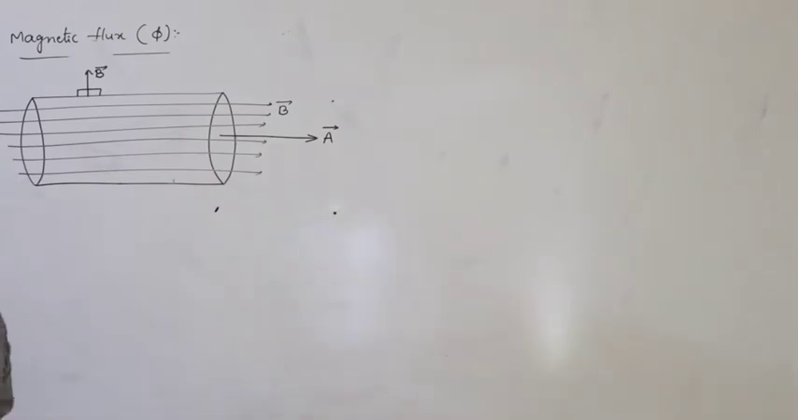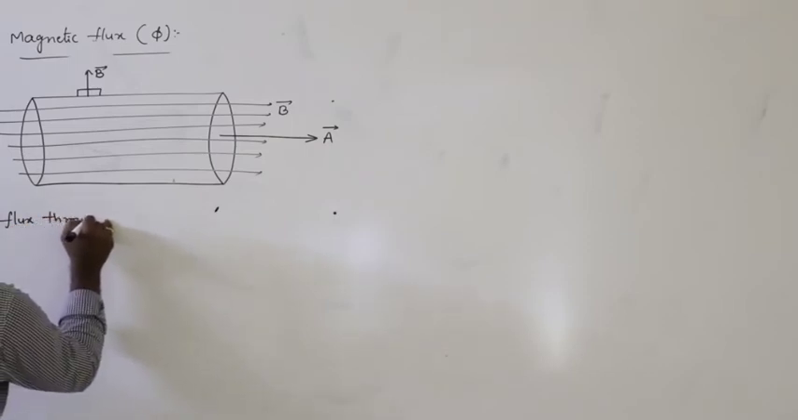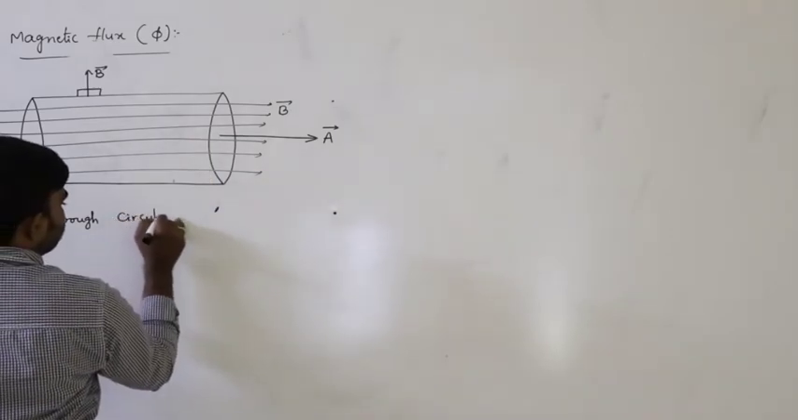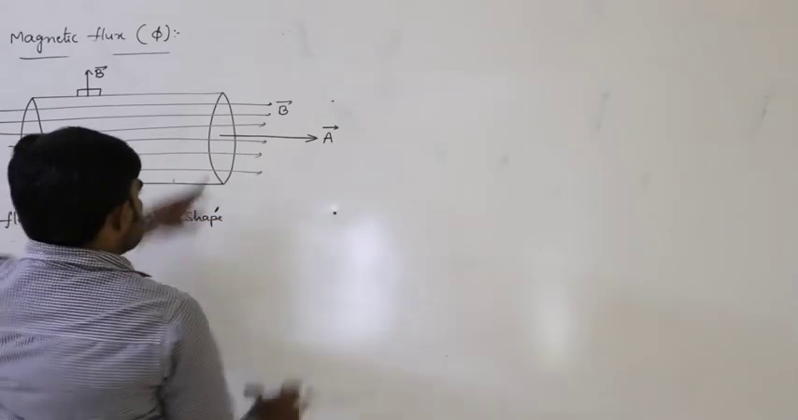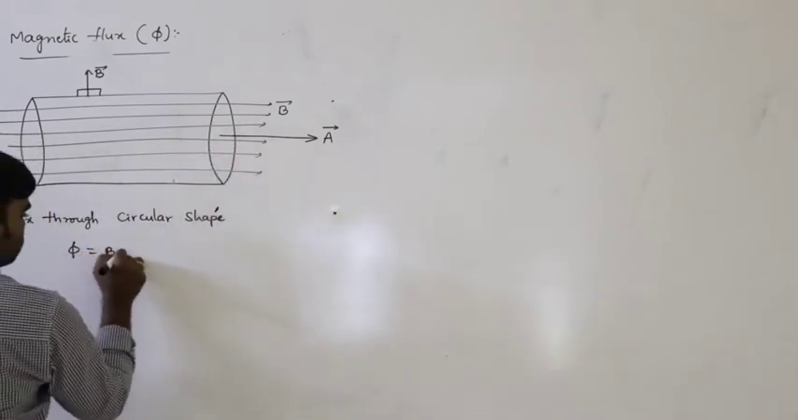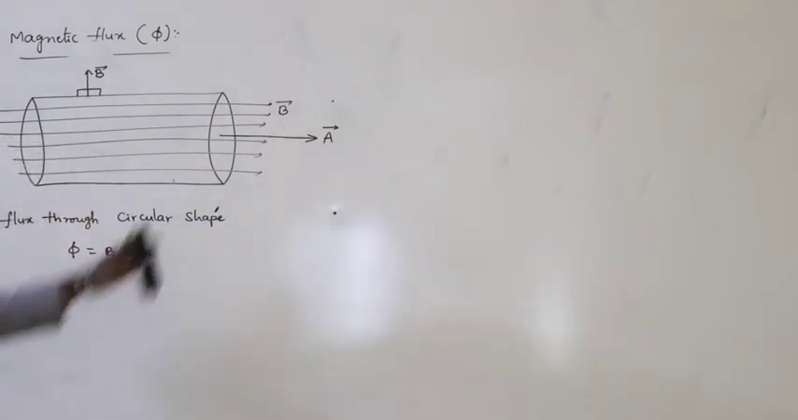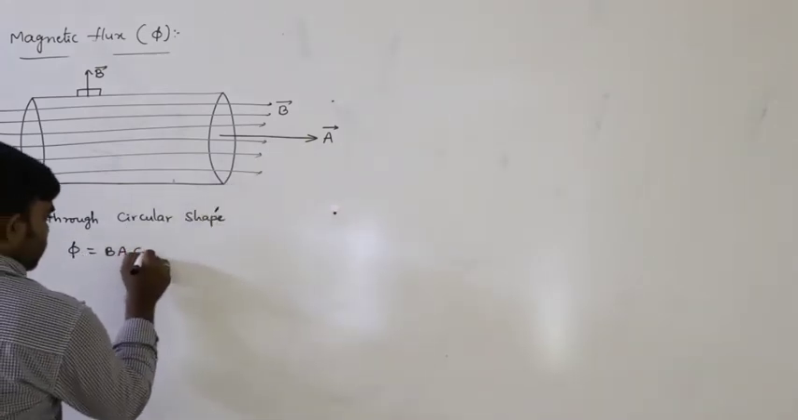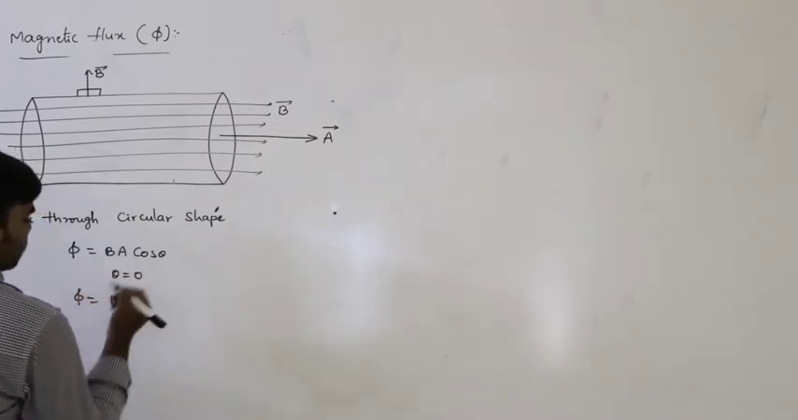Here, how can you define what is the flux through the circular shape? This is the circular shape, flux through the circular shape. So phi is equals to BA, simply because the angle between B bar and A bar is 0. The angle between B bar and A bar is 0, that's why phi is equals to, general formula is BA cos theta, and theta is equals to 0, then phi is equals to BA.